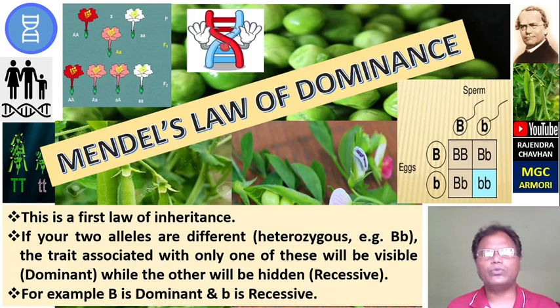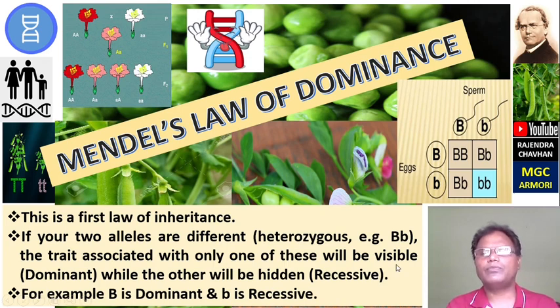If your two alleles are different, that is heterozygous, for example capital B small b, the trait associated with only one of these will be visible, that is the dominant, and the other will be hidden, that is recessive. For example, capital B is dominant and small b is recessive.